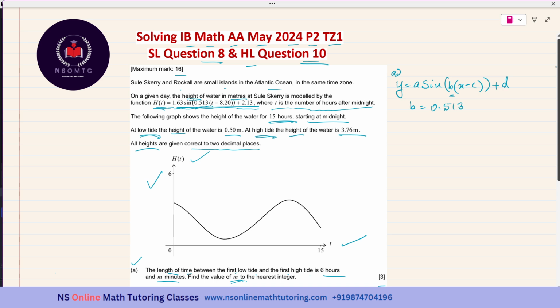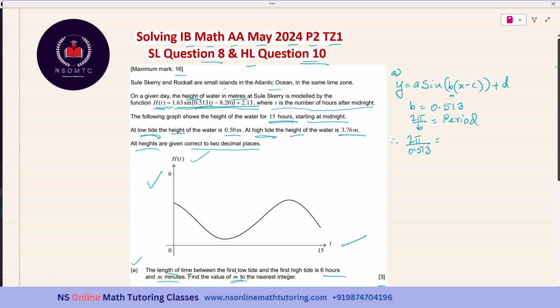And we know 2 pi over b will be the periodicity of the sine function. Therefore 2 pi over 0.513.